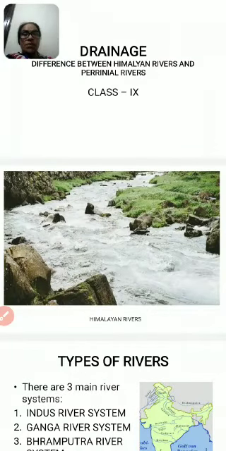Hello dear students, welcome to the ninth class chapter of Geography, Drainage. Here drainage means the river system of an area. And today our topic is what is the difference between Himalayan rivers and peninsular rivers.